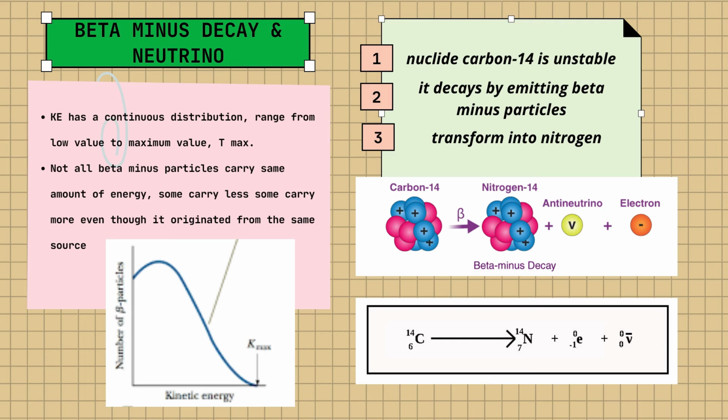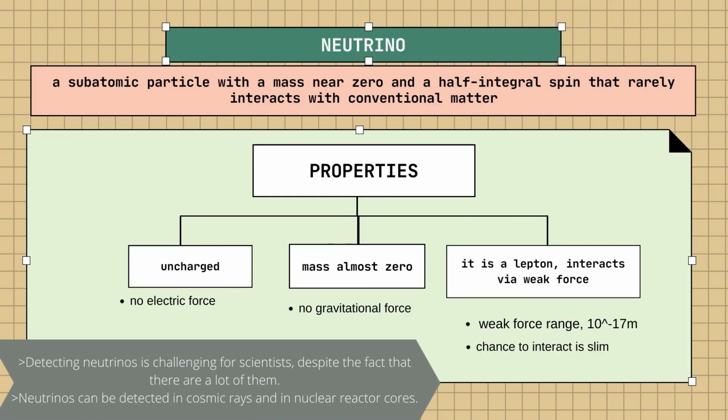The beta minus decay of carbon 14 can be presented with this nuclear equation. From this nuclear equation, we can see the beta minus particle, which is e, 0 and minus 1, and the anti-electron neutrino that accompanies the beta particle.